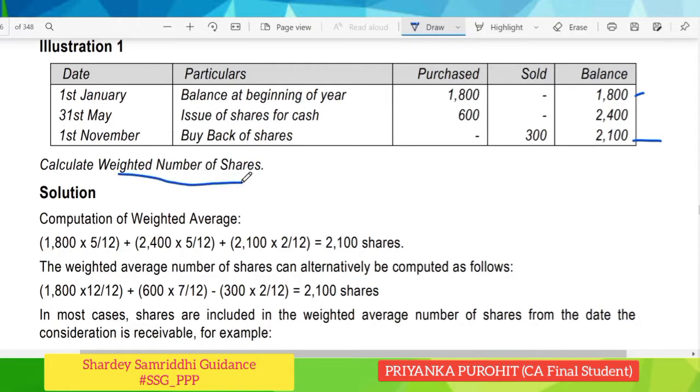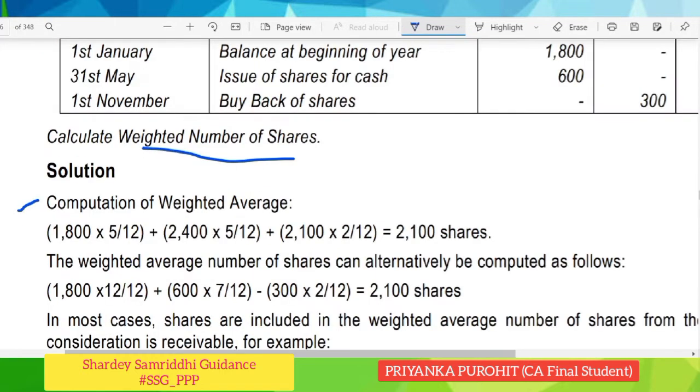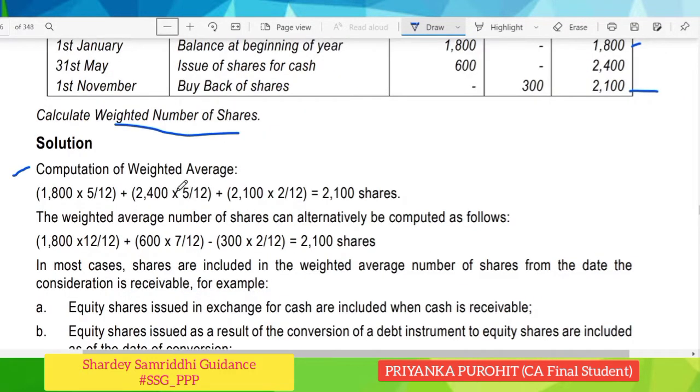So how to calculate the weighted number of shares? There can be two methods. Any one you can remember and apply in exams. Like in the first case, 1800 shares, but for how many months? From 1st Jan to 31st May, that is 5 months. So 1800 into 5 by 12, and then 2400 shares were for how many months?